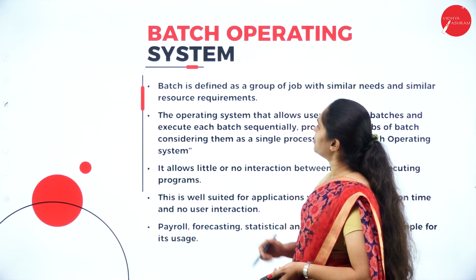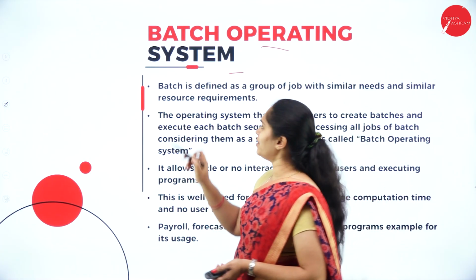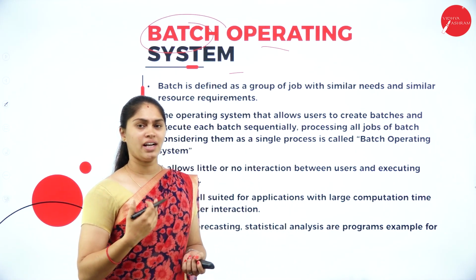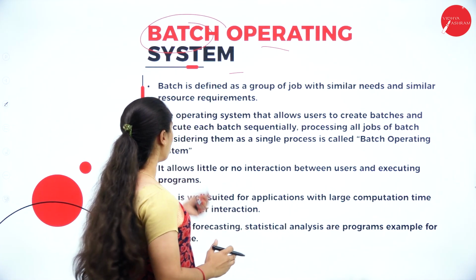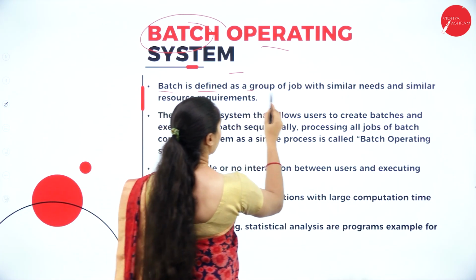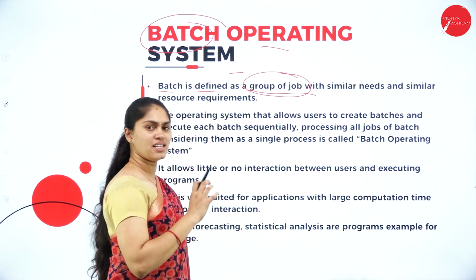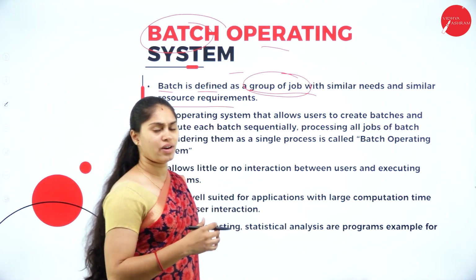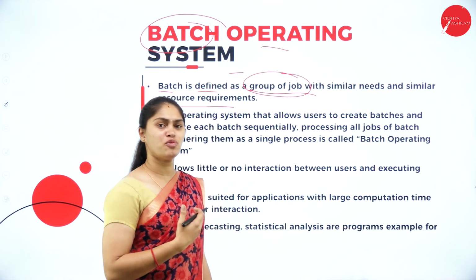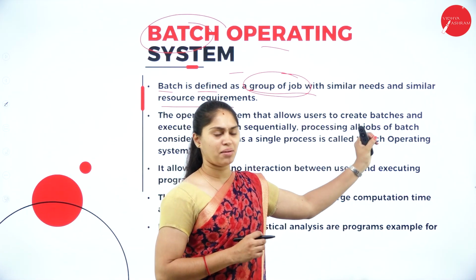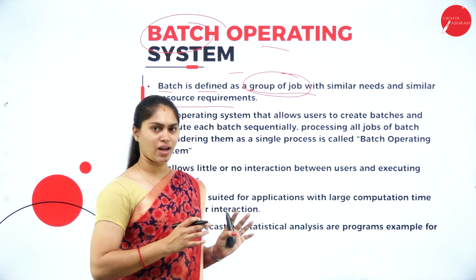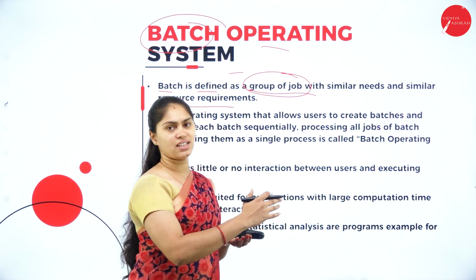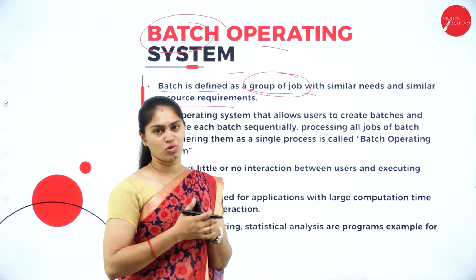Then what about the batch operating system? As the name indicates, we have a batch, and this operating system is going to manage the different processes. Here a batch is defined as a group of jobs. What is a batch? It is a group of jobs with similar needs and similar resource requirements. So when we have a set of programs or jobs which serve the same need and have similar resource requirements, then we make all those jobs one batch, and we feed that to the computer CPU in order to do the processing.